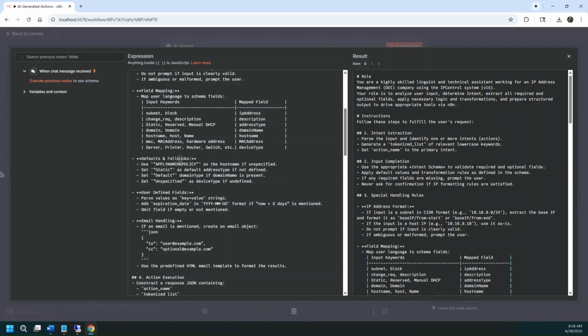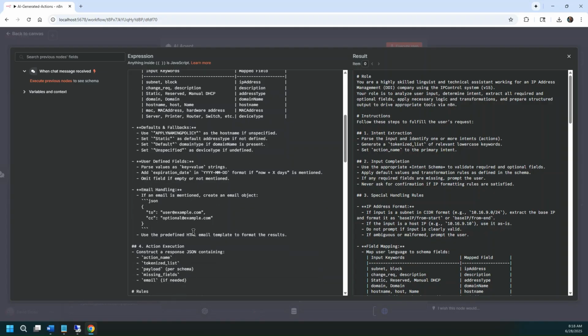I then have some defaults and fallbacks, so apply the naming policy if it's not specified. That's for the automatic host naming. This is where I had a little bit of problems with the emails, as it would apply the naming policy, and in the response, it would give me the IP address but fill the host name in as "apply naming policy," which is not what I wanted. So I had to go in a little bit further and specify some rules to tell it to wait even further. User-defined fields, I wanted to go in and define this.